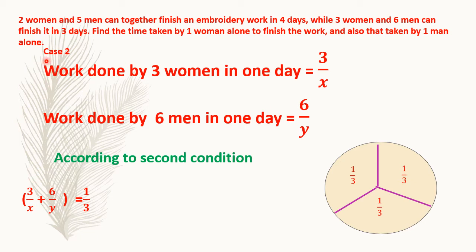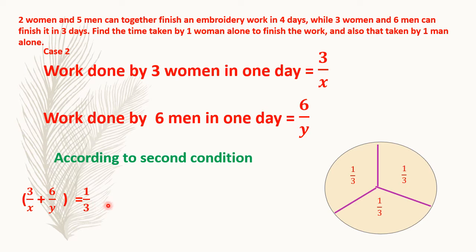Now here is case 2. Here I have shown you, what are you seeing? 3 parts. It means they are taking how many days to complete this work? 3 days. The whole work will be completed in 3 days. In one day, how much work will be completed? 1 by 3. So it is in RHS.